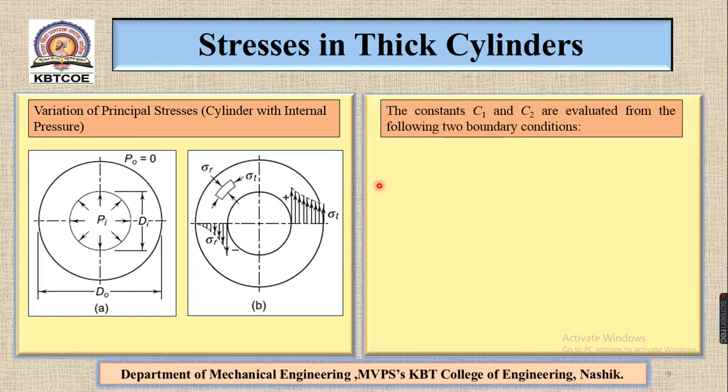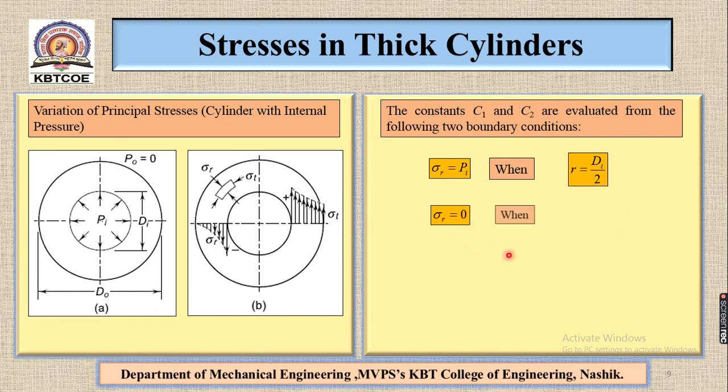Now see, the constants C1 and C2 are evaluated from the following two boundary conditions. Sigma r is equal to Pi when r is equal to di by 2, and sigma r is equal to 0 when r is equal to do by 2.